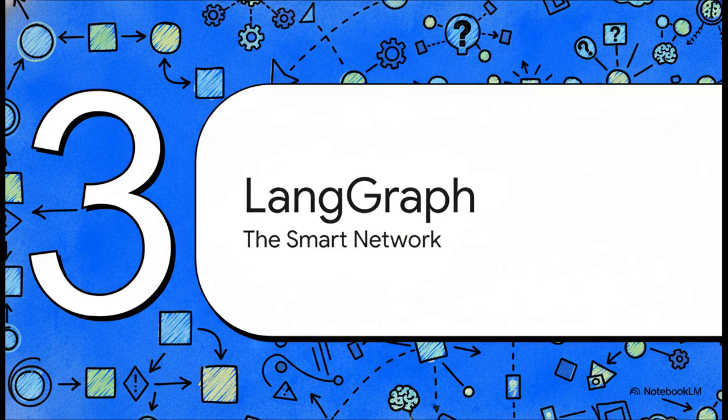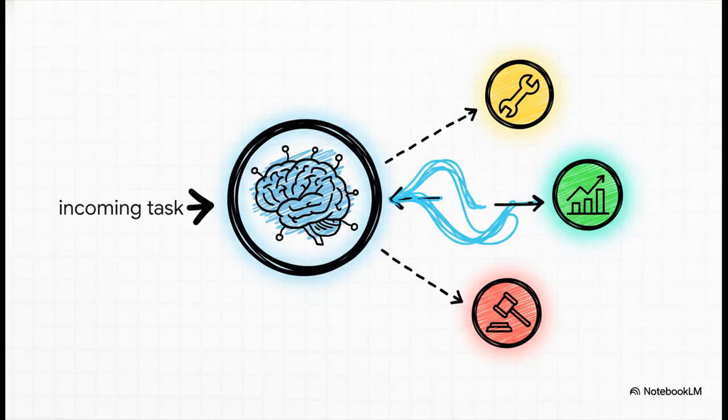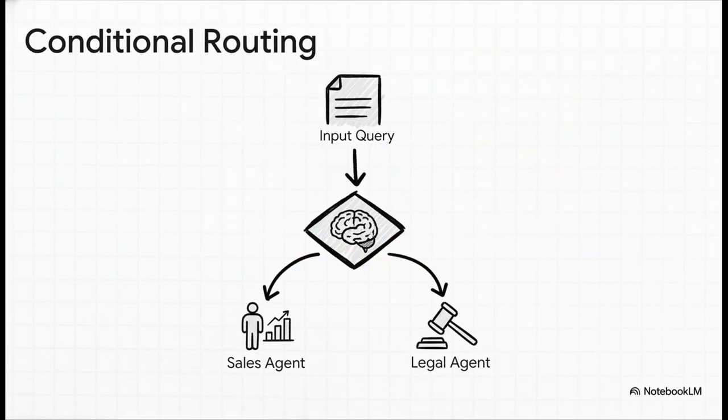But here's the thing. What if your process isn't a straight line? What if you need the system to actually make decisions along the way? Well, that's where LangGraph comes in. It goes way beyond the simple assembly line to create a smart, decision-based network. So, unlike LangChain's fixed path, LangGraph can actually route tasks on the fly. It builds this graph where the next step isn't set in stone. Instead, the system can actually choose which agent to send the task to next, all based on the information it has at that moment.